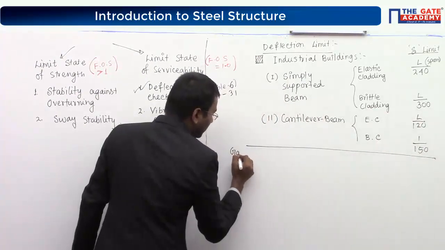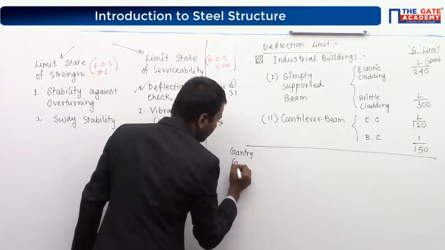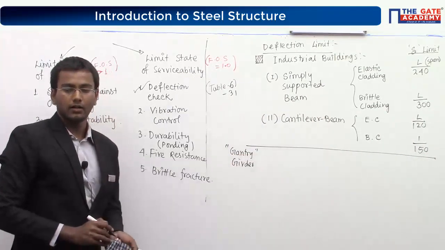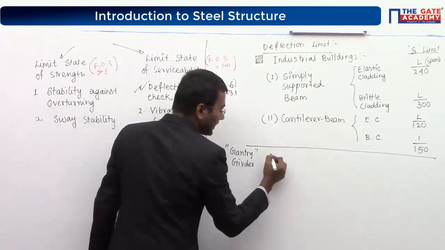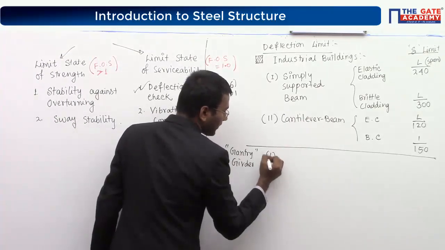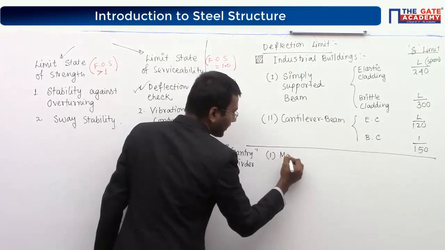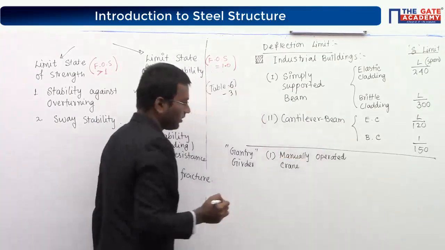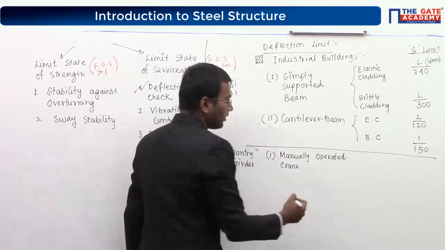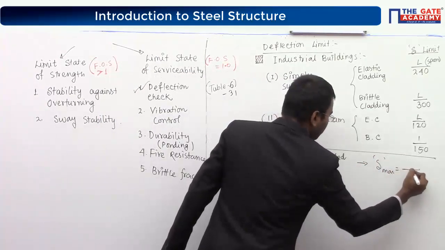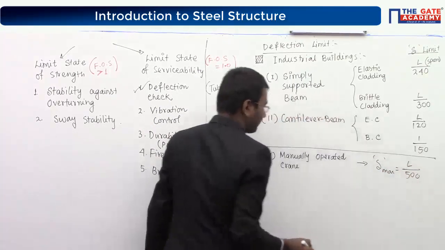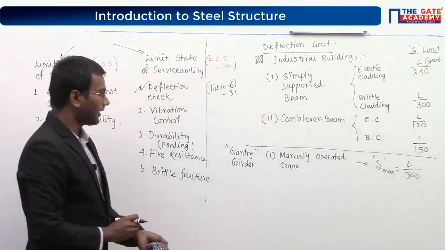Apart from these two conditions, we have to know the gantry girder limits. For gantry girder, there are again three conditions. Number one, manually operated crane: the deflection limit delta max is L by 500.